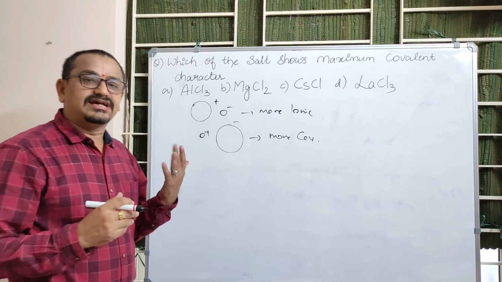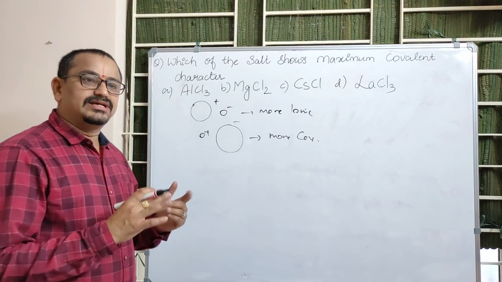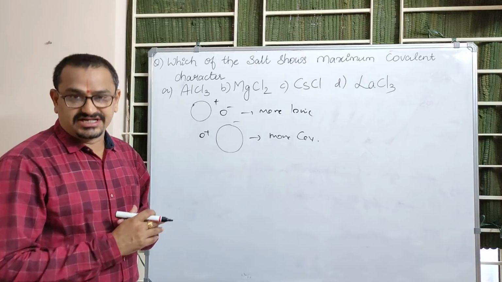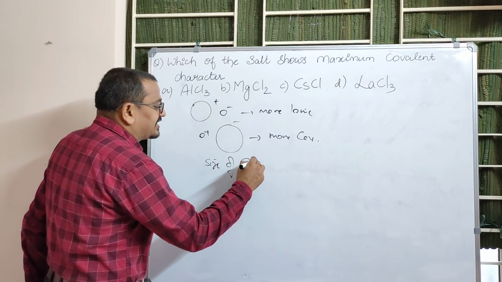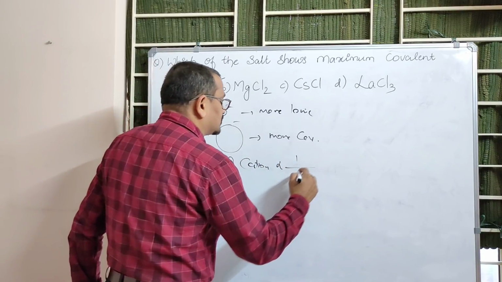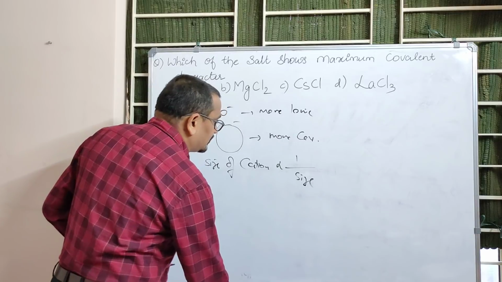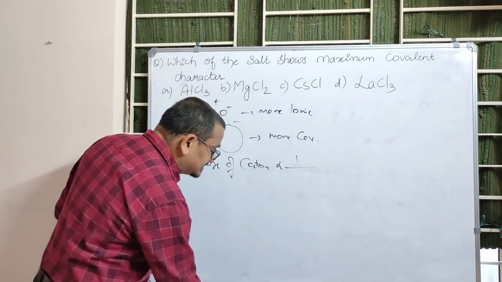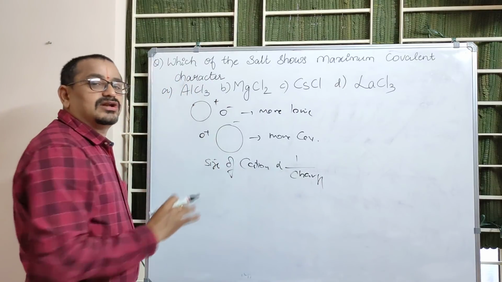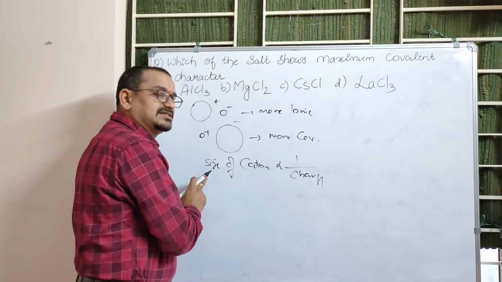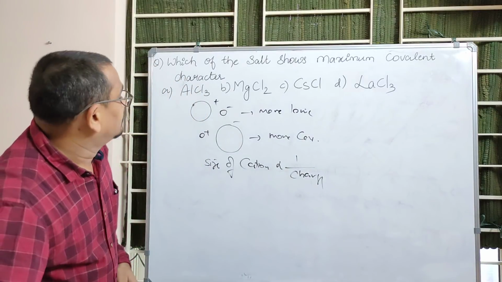The more the charge on the cation, the smaller is the size. Right? So the size of the cation is inversely proportional to its charge, not size, charge. So the more the charge, the smaller is the size. Right. Now with respect to this, we have to answer this question.